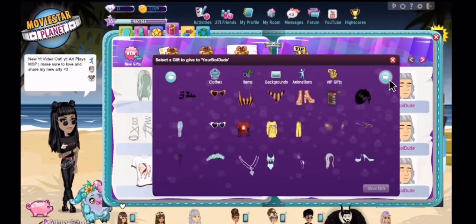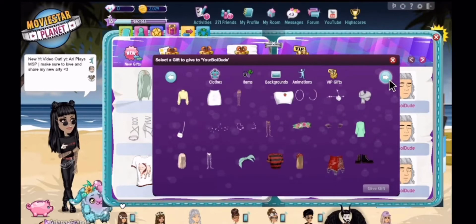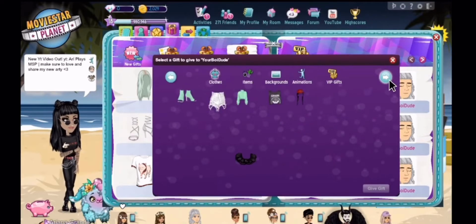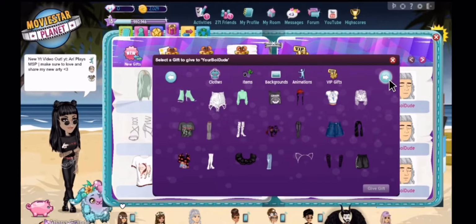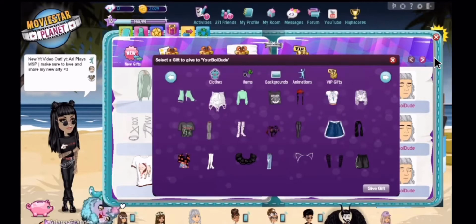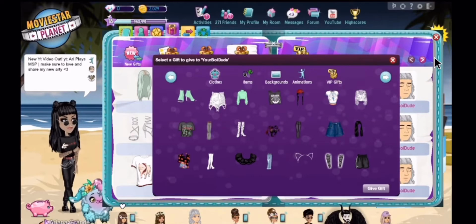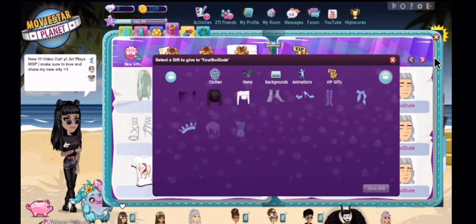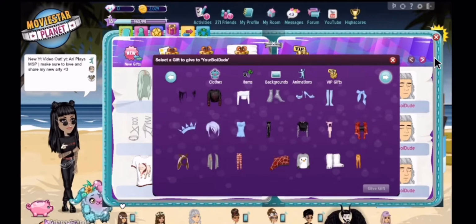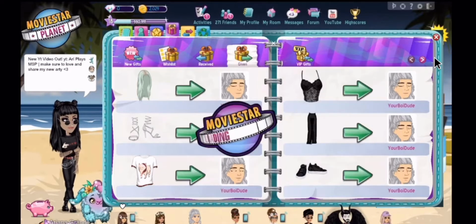Let's see. I don't know. Ooh, this hair is gender neutral, isn't it? Yeah, this one. No, okay, it's not. But as you could see, what I did was I clicked on the supposed gender neutral item. I hit give gift, but very quickly, immediately afterward, I click on the thing that I actually want to give. Let's try this again.